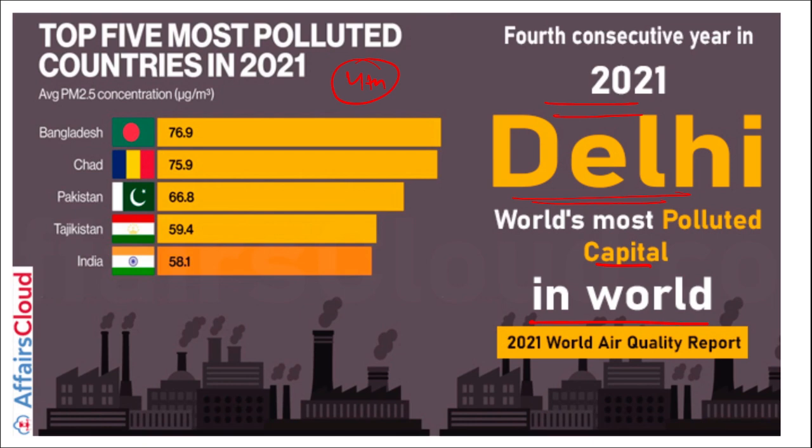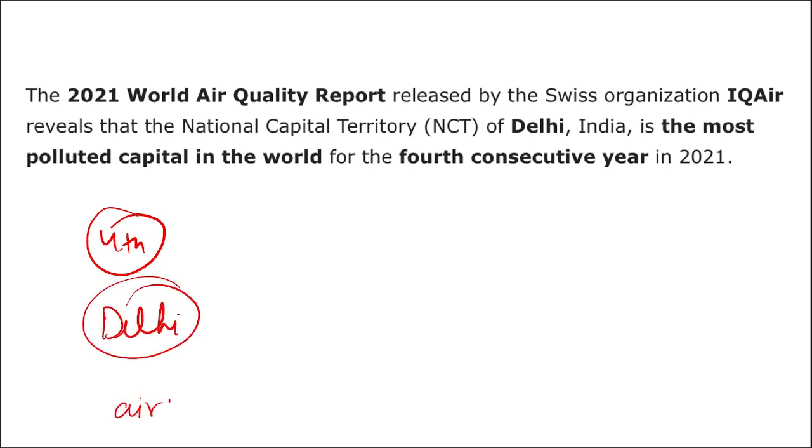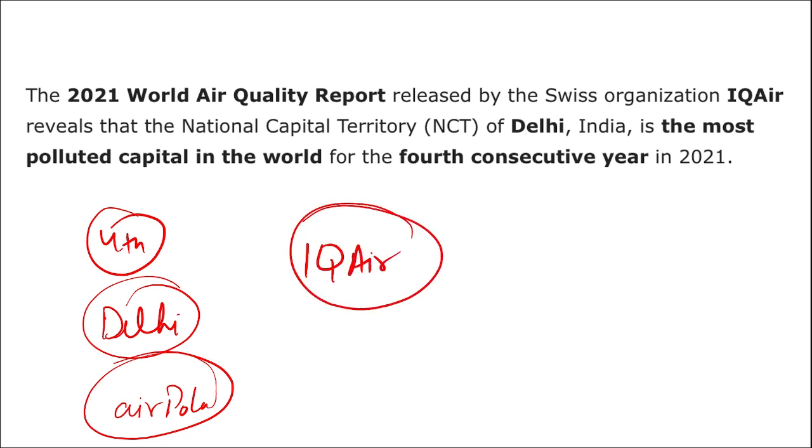Alright, according to the World Air Quality Report of 2021, Delhi has ranked for the fourth consecutive time as the most polluted capital city in the world. The important thing is that this is for the fourth consecutive year. What is the capital? It is Delhi, and we are talking here about air pollution. Alright, who released this data? This was released by a Swiss organization, that is IQ Air.